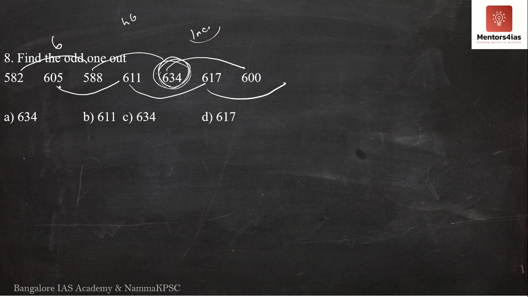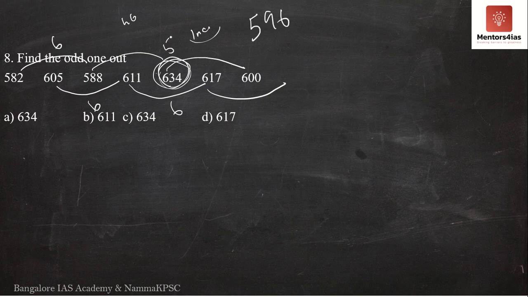Let me come to 605. 605 and 611 difference is 6. 611, 617 difference is 6. So maybe the difference has to be 6 always. Maybe it is not 634. 588 plus 6 is what?